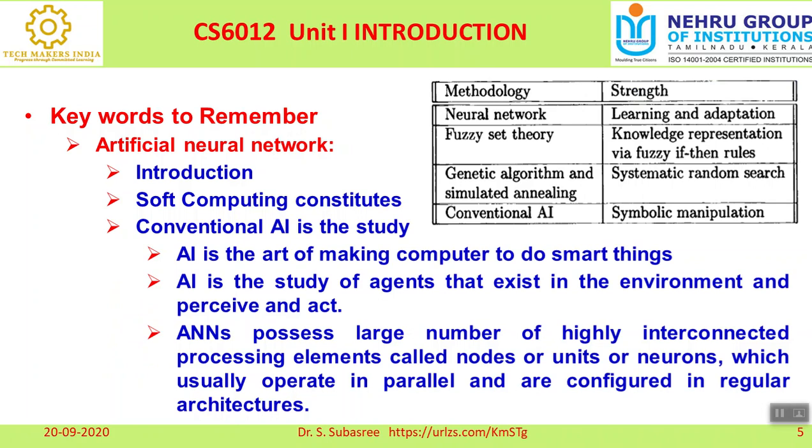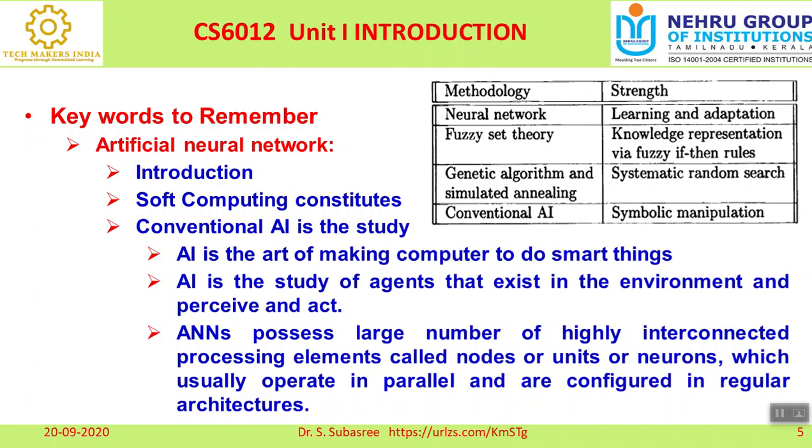Before discussing artificial neural network, soft computing consists of several methodologies. I told you the neural network also comes under soft computing. Here the strength of the neural network is learning as well as adaptation. Adaptation is nothing but training, right? For example, we go to a new environment, we understand the environment, and we adjust or modify ourselves according to the situation. That is called adaptation.